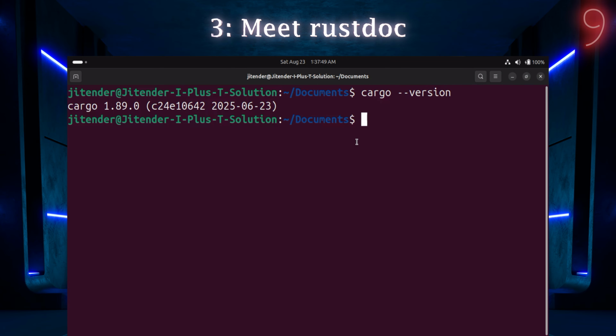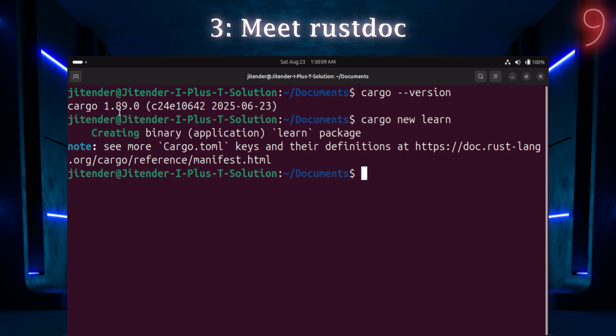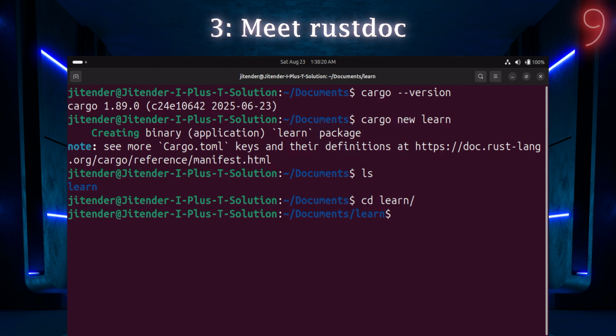Next we will create our project. As we have seen in previous videos, there's a simple command, that is cargo new and the name of the project, whatever we need to give our folder name. Right now the folder name will be learn, and if I hit enter you can see our project is created. If I do ls, you can see a learn folder is there. Now let's move inside this folder. I will do cd learn, and now I'm inside this folder.